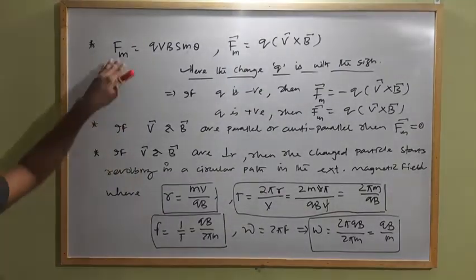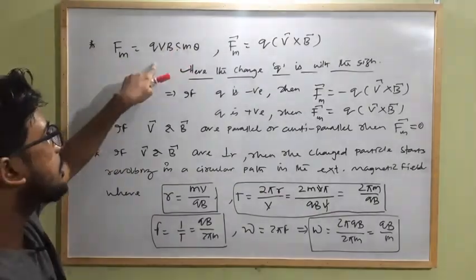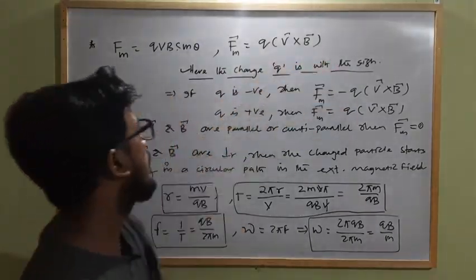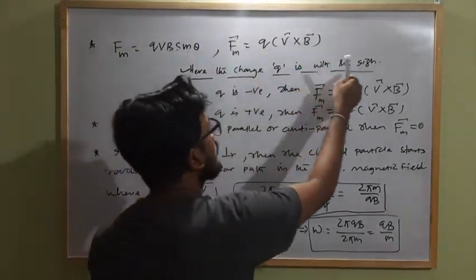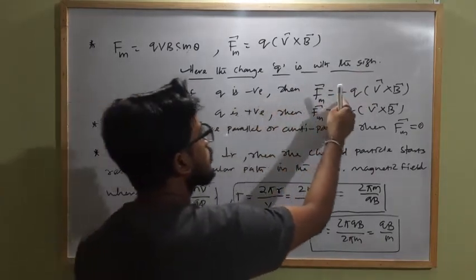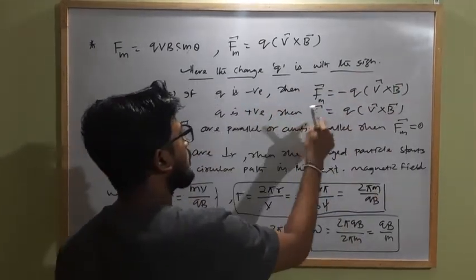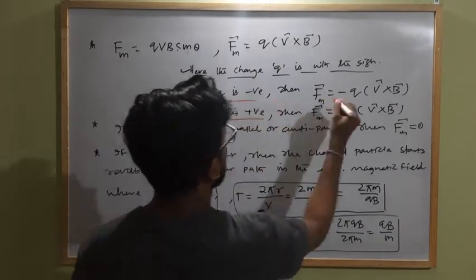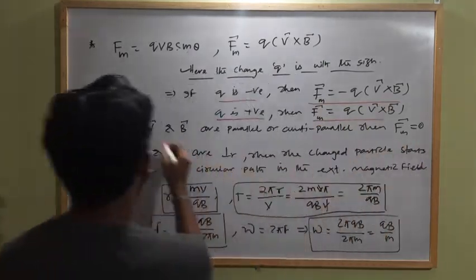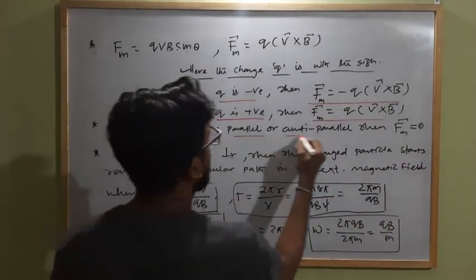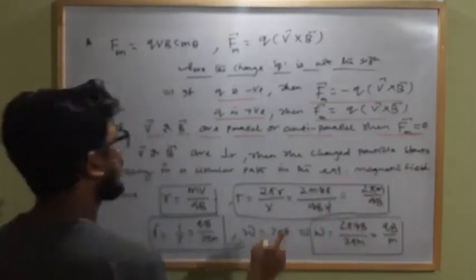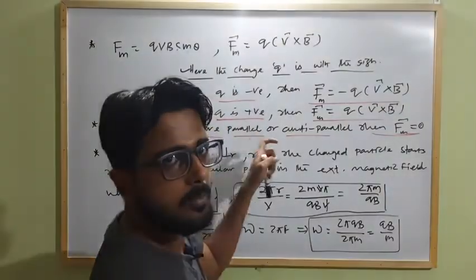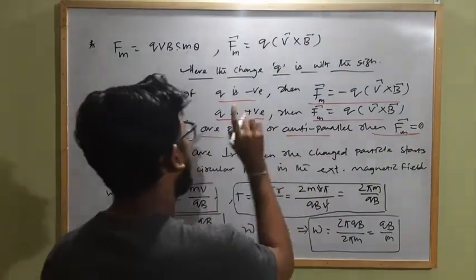Clear? The force can be given in terms of q v B sin theta in scalar form, and in vector form it will be q into v cross B. And here the charge q is with the sign, that means if q is negative then force will be minus q v cross B. If q is positive then it will be plus q v cross B. If v and B are parallel or anti-parallel, then force is 0. There is no magnetic force acting on a moving charge if the direction of velocity of the moving charge and magnetic field strength are parallel or anti-parallel.